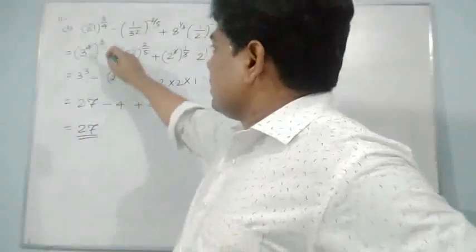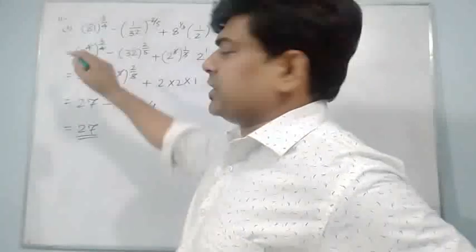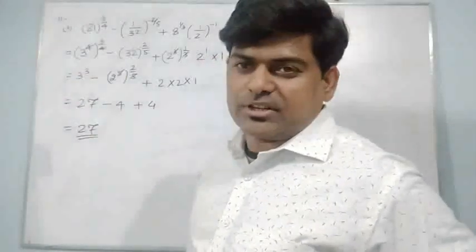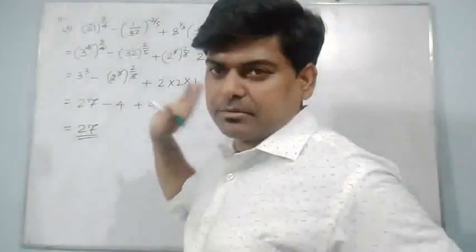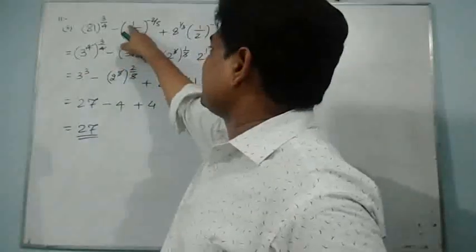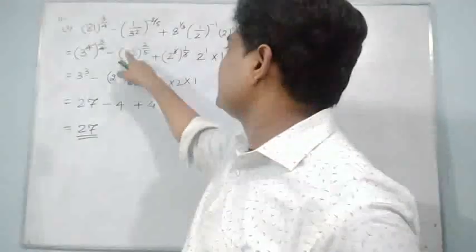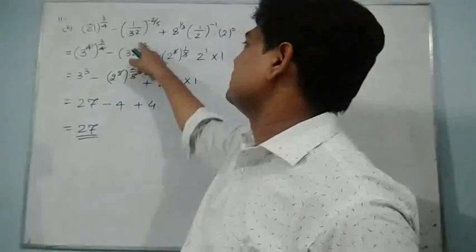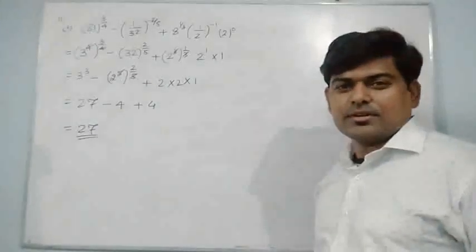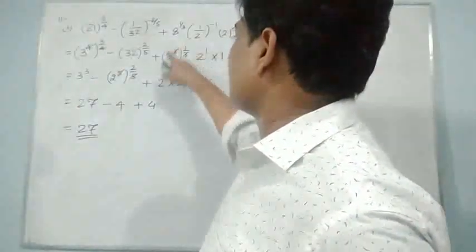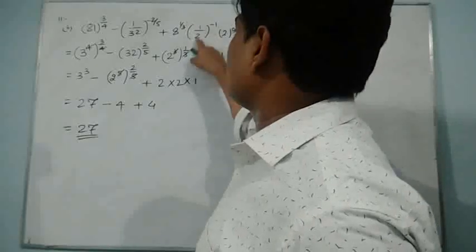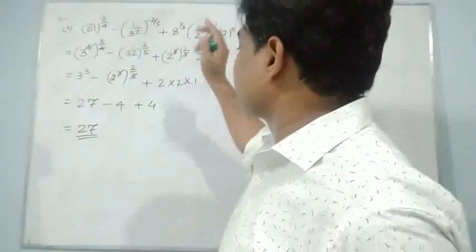Now 81 can be written as 3 to the power 4. I don't think there is any confusion. 4 and 4 can be cancelled. 3 to the power 3 is 27. That's what I have written. Now 1 upon 32 is there and a negative sign. It can be written as 32 to the power 2 upon 5. And it is 2 to the power 3. I have written 1 upon 2 to the power minus 1 as 2.